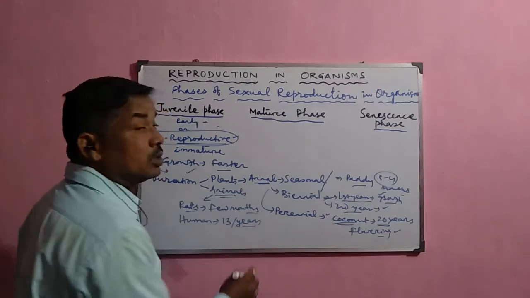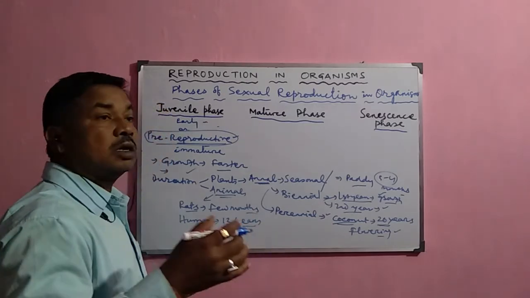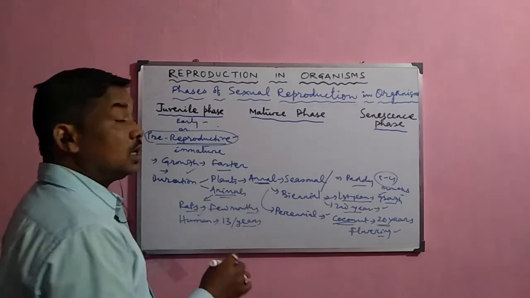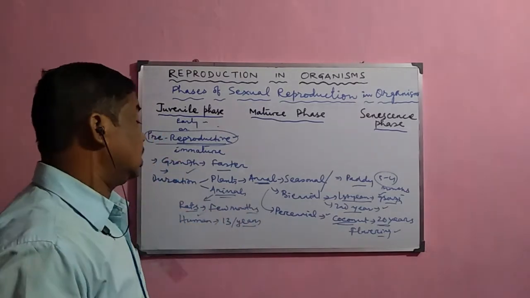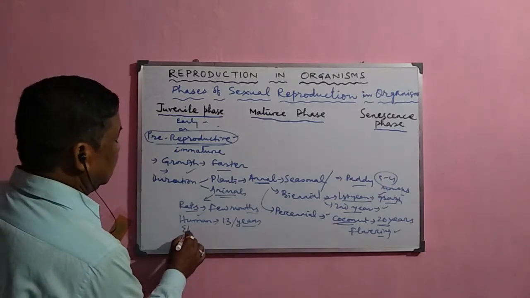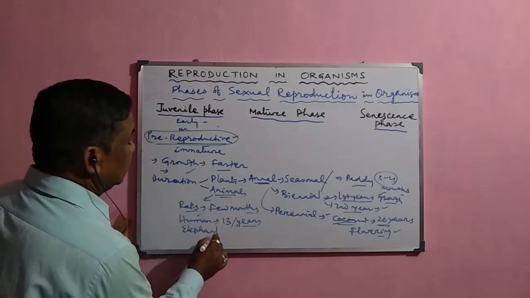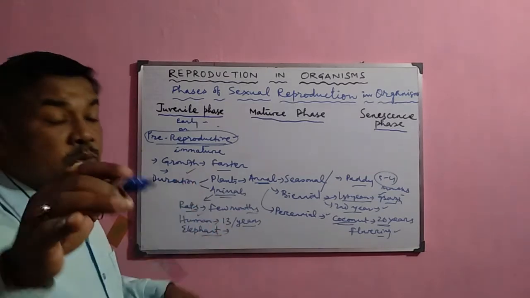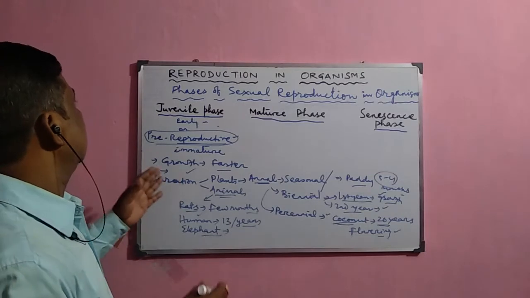After that, the adolescent stage occurs, and the organisms become sexually mature and start their reproductive process. Other animals like the elephant also have a very long juvenile phase. So on the basis of their lifespan, their juvenile phases are different.